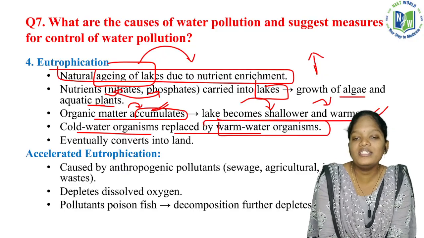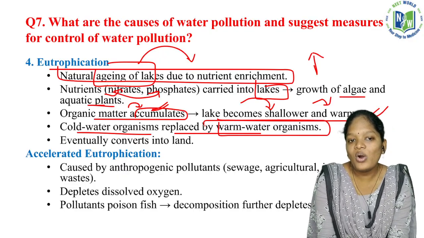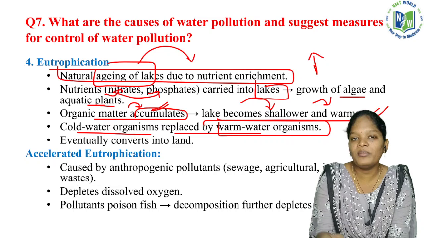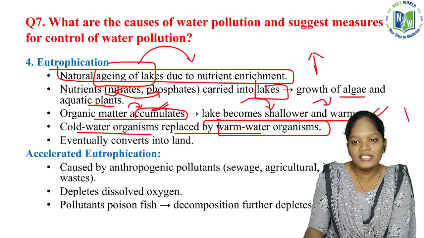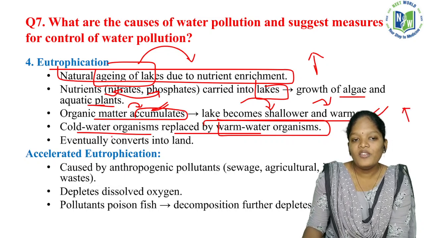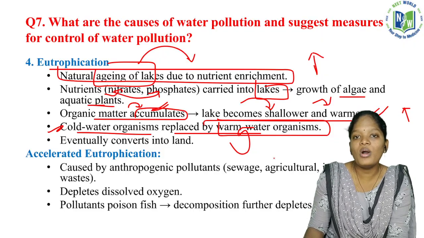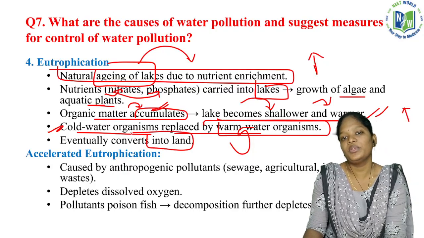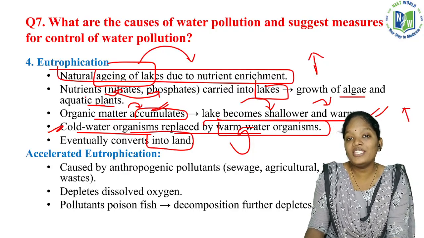As the temperature is getting varied, all the cold water organisms are affected. As a result of the increase in temperature, the cold water organisms have been replaced by the warm water organisms. Eventually it is converting into land. Okay, so this is what is called the aging of lakes.